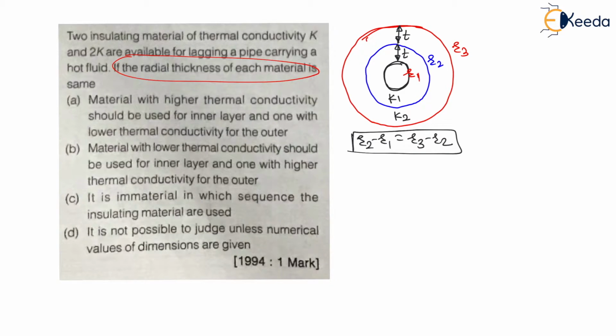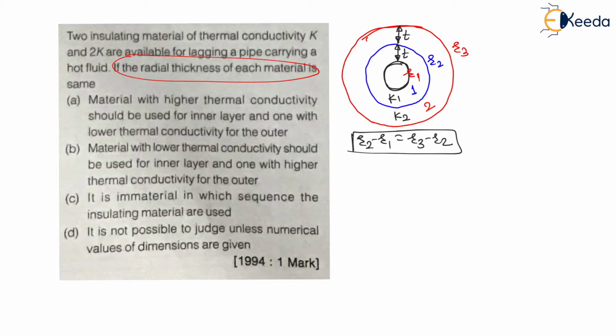And here between R1 and R2 there is insulation 1, right? Let us say this is the insulation 1, and between R2 and R3 there is insulation 2. And my dear students, here the thermal conductivity of insulating materials are K and 2K, right? Means K1 will be K or K1 will be 2K, right? We have to find the sequence.